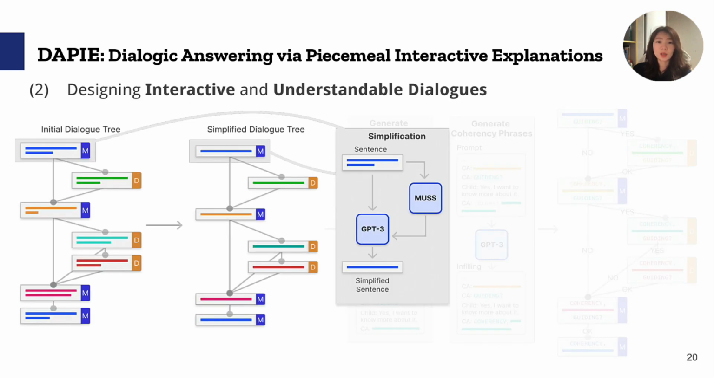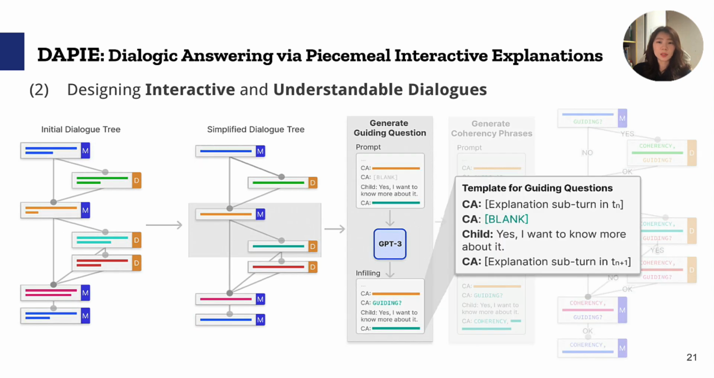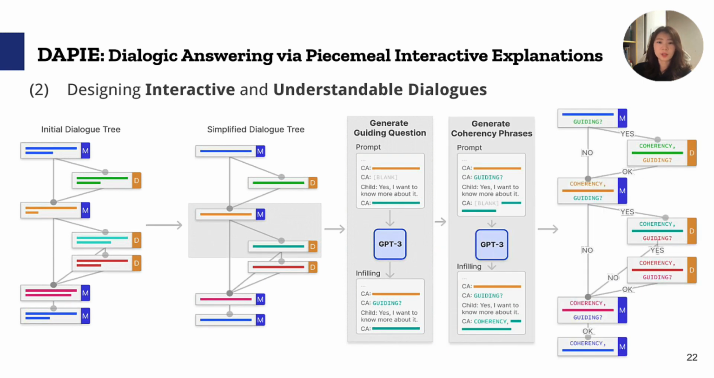In the second process, the pipeline simplifies all the explanations in the initial dialogue tree, as our global strategy suggests. Then, the pipeline integrates guiding questions that can help children engage further with a topic by previewing information to come. To generate these questions, our pipeline uses the turn-in painting technique by constructing a template with two consecutive explanation turns, TN and TN+1, and asking the LLM to fill in the template. Using the same technique, coherency phrases are also added to bridge children's understanding across consecutive turns of the dialogue.